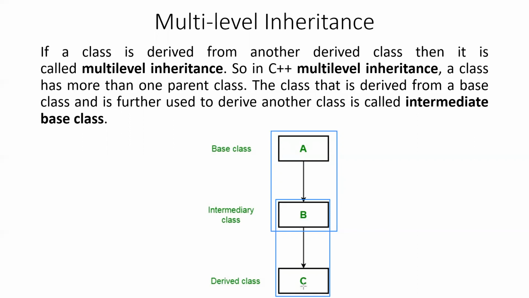You can even extend the C class to derive another class named D. So you can have any number of levels inside multi-level inheritance. Now we will see how we can implement the concept of multi-level inheritance.